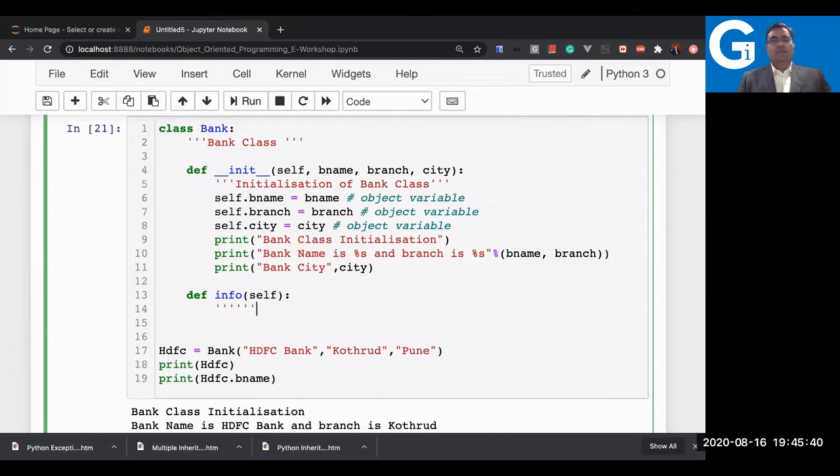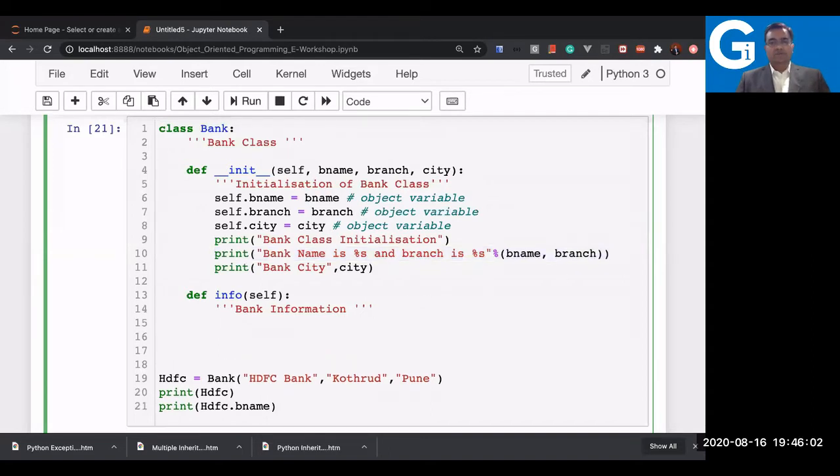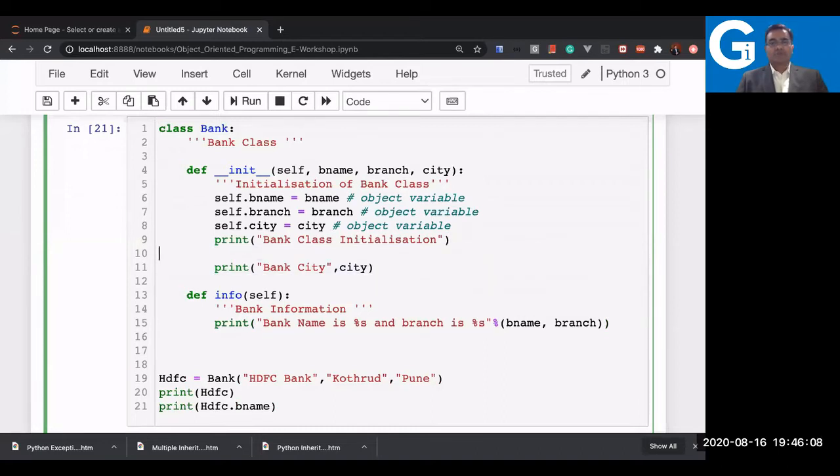This is another bank information method, where you can get information related to the bank. And now try to print this inside this info method. I'm just taking out all this portion now. See what happened.